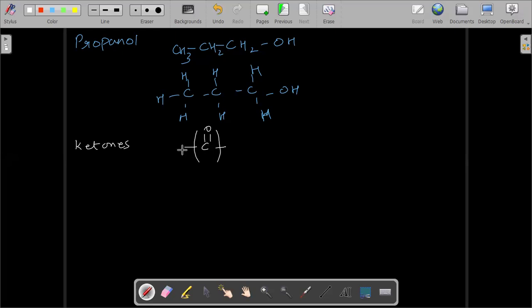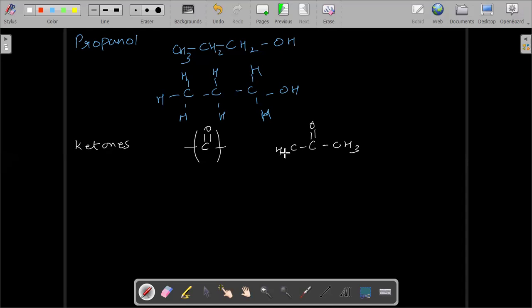It will be bonded to other carbon atoms, here also with carbon, here also with carbon. The necessary condition is that there will be carbon only on both sides of this carbon. The simplest ketone that I can make will consist of at least 3 carbon atoms.